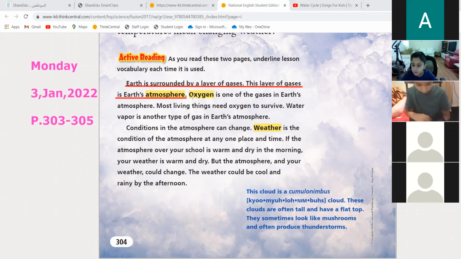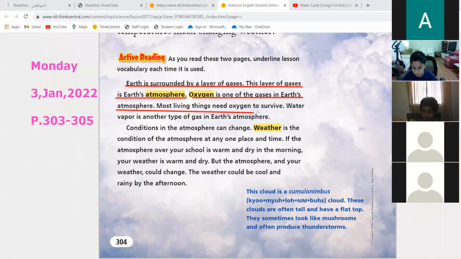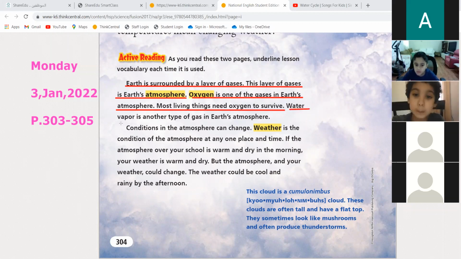And oxygen is one of the gases in Earth's atmosphere. Every living thing needs it to survive. Can you survive without oxygen? No. Also, water vapor is another type of gas in Earth's atmosphere. There's a lot of things, but these are the most important gases that you need to know right now.